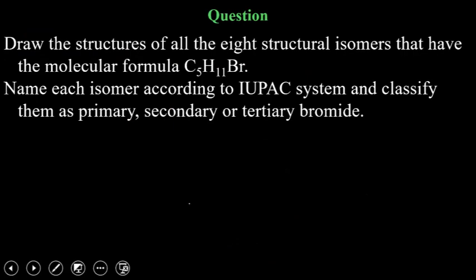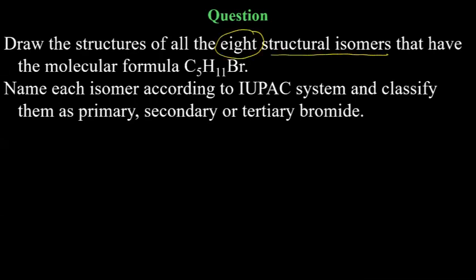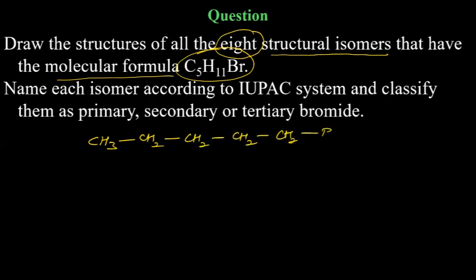Now the question, a tricky one. Draw the structures of all 8 structural isomers that have the molecular formula C5H11Br. So first of all, you can write n-alkyl bromide. In that case, you can have CH3, CH2, CH2, CH2, CH2, Br.